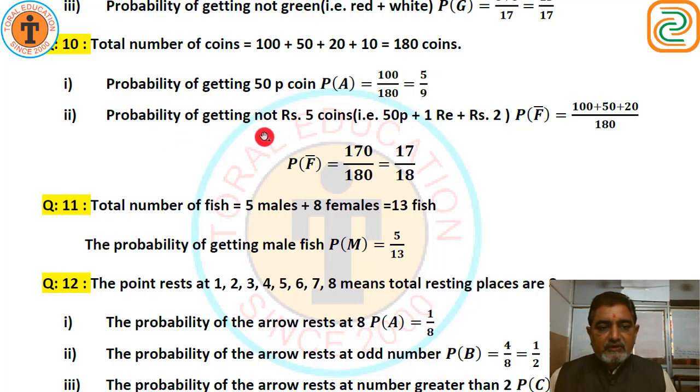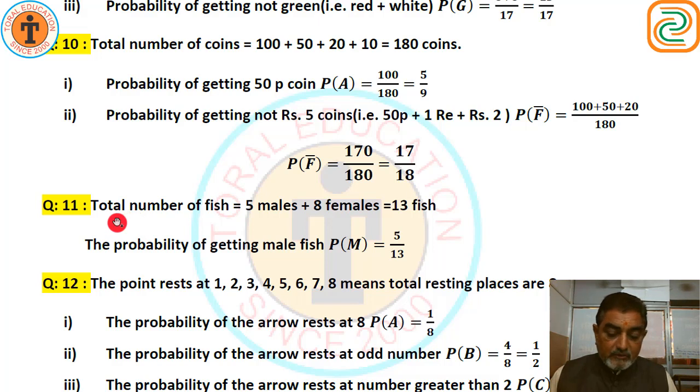And the probability of getting not a rupee 5 coin, that is 50 paise plus 1 rupee plus 2 rupees, but not 5 rupees. So the probability of not 5 is equal to 100 plus 50 plus 20 upon 180, that is 170 upon 180. Cut off the zeros, we got the answer 17 upon 18. You should try to understand my answers which I explain. This is a very easy chapter.